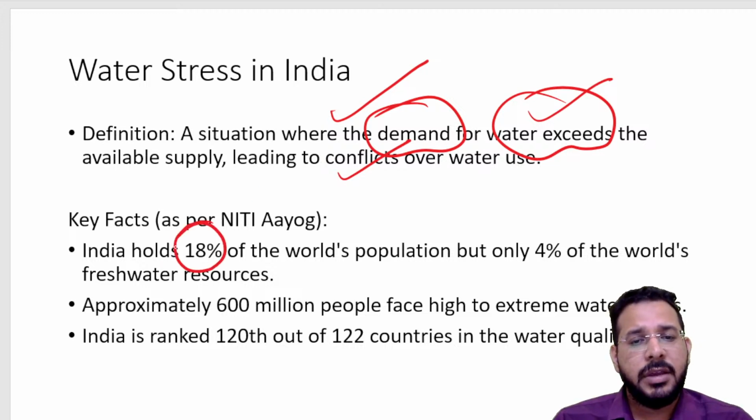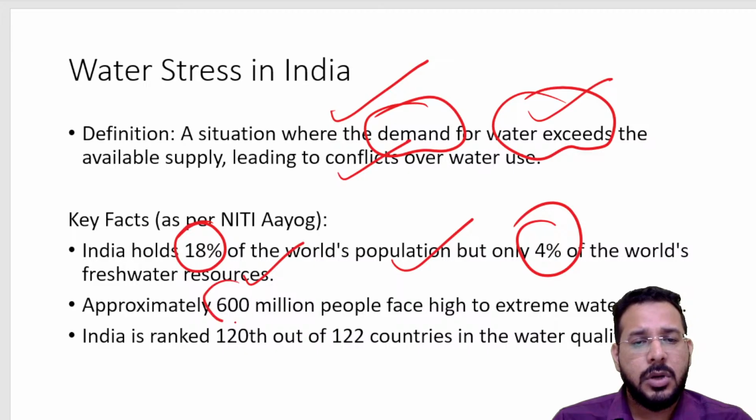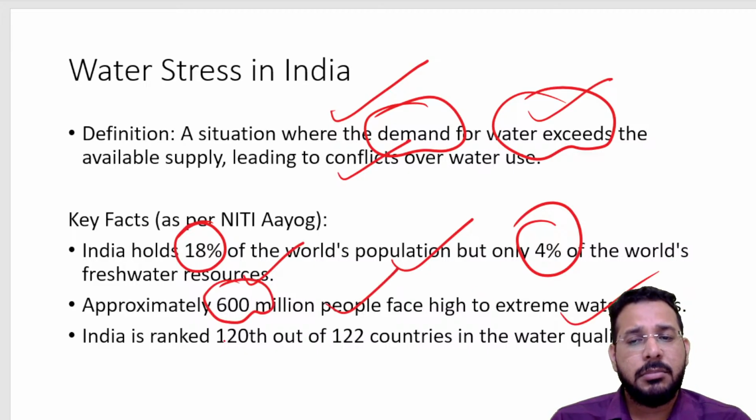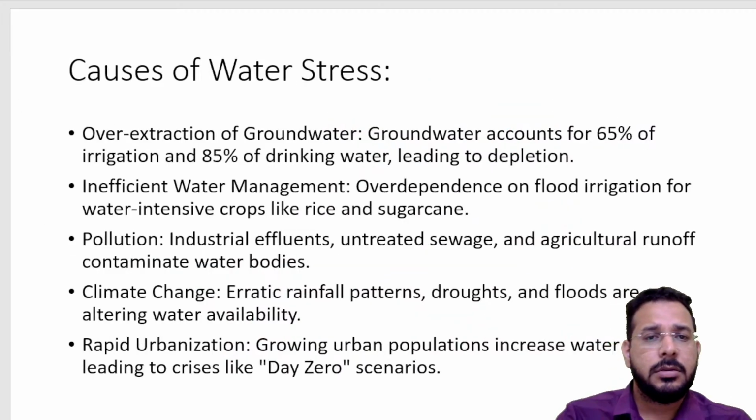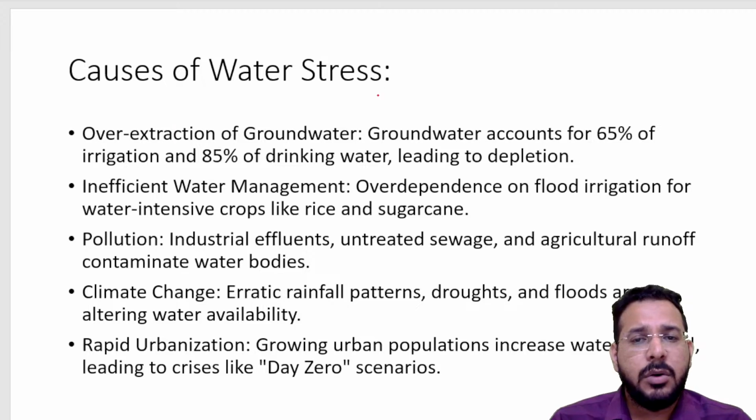India has 18% of the world's population, but only 4% of freshwater resources. So approximately 600 million people are facing high to extreme water stress. India is ranked 120th of 122 countries in the water quality index. What are the different causes of water stress?